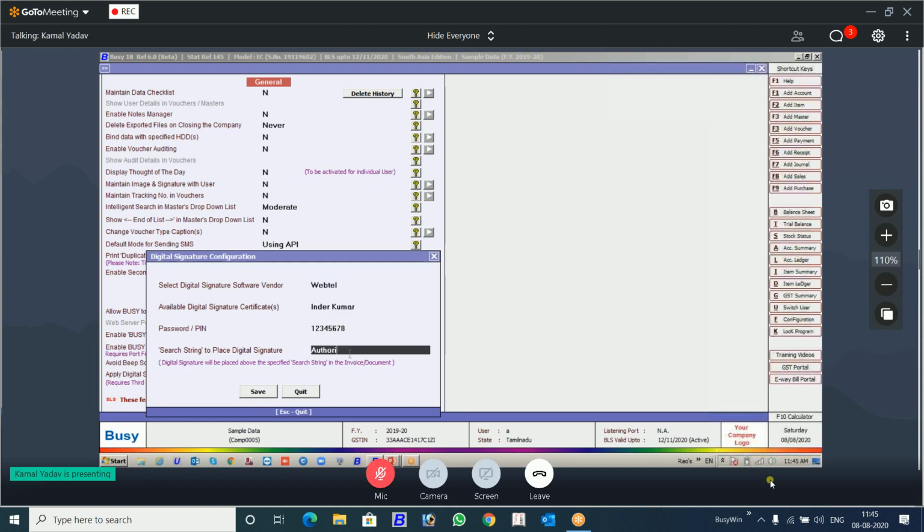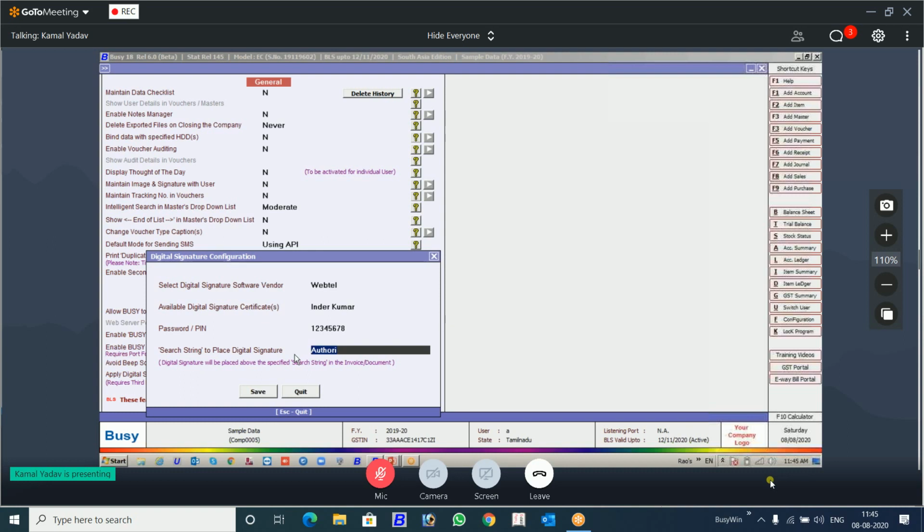Suppose you have not given O3 here, where is it going to sign? If it's not going to get this particular word in that particular document, it is going to sign on the left side bottom of that particular document. Left side bottom, there it will sign.